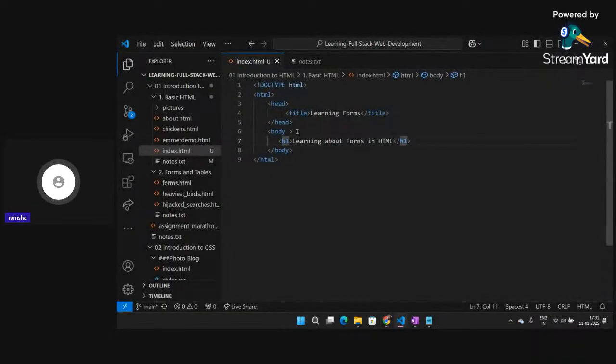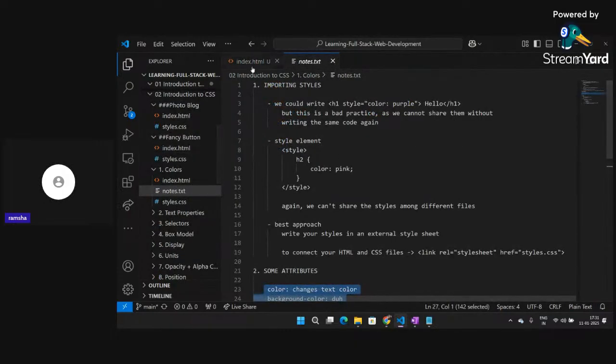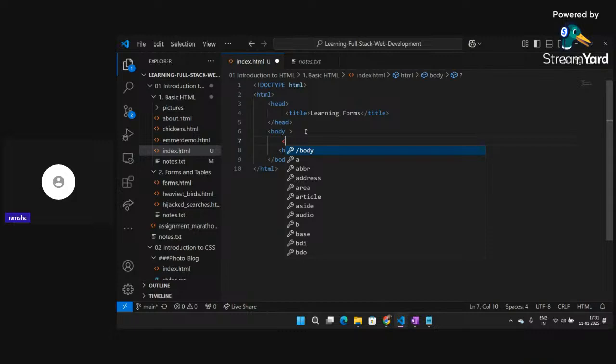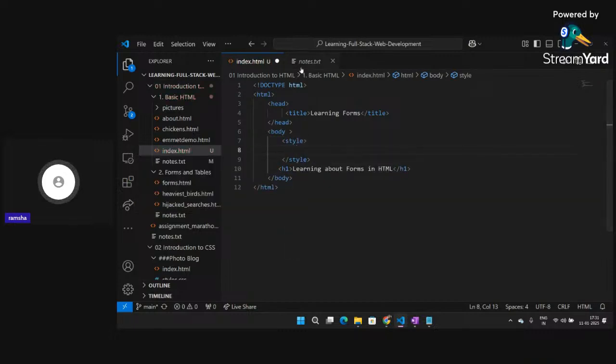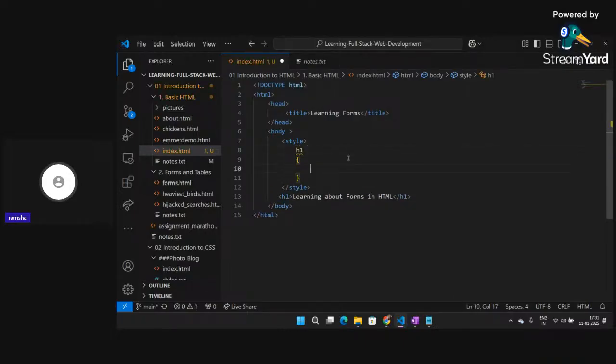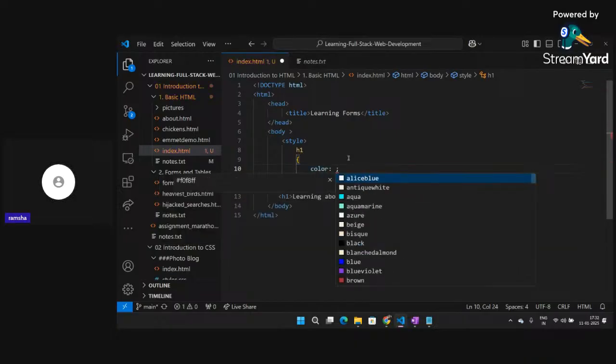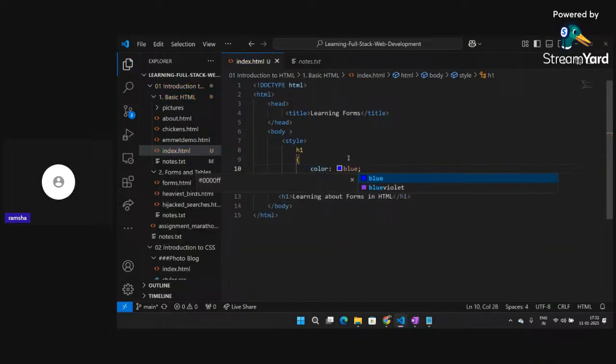What I can do is create a style tag here, and inside the style tag I can target the name of my h1, and say change the color to blue. This is the second method: the style tag, inside it h1 is targeted and the color is blue.